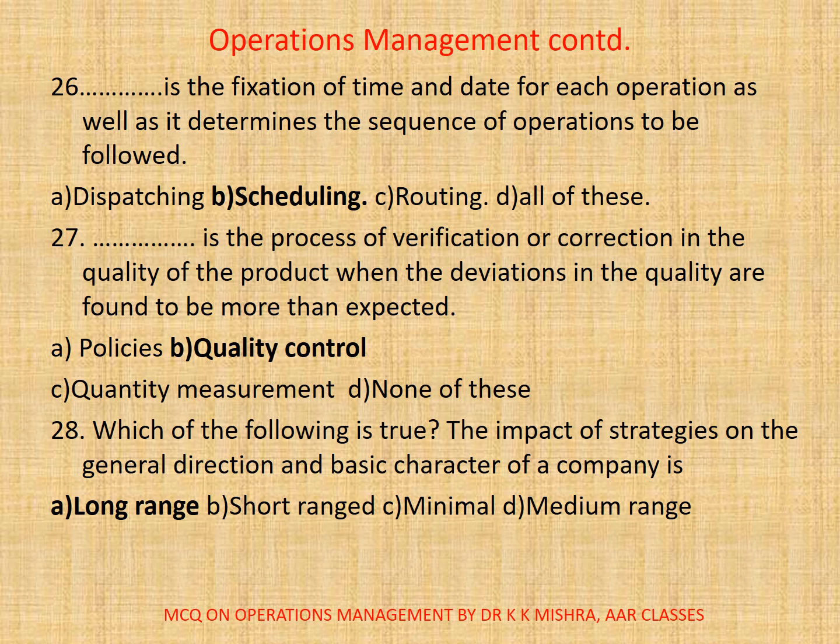27. Dash is the process of verification or correction in the quality of the product when the deviations in the quality are found to be more than expected. Options are A. Policies, B. Quality control, C. Quantity measurement, D. None of these. Here correct option is B. Quality control.